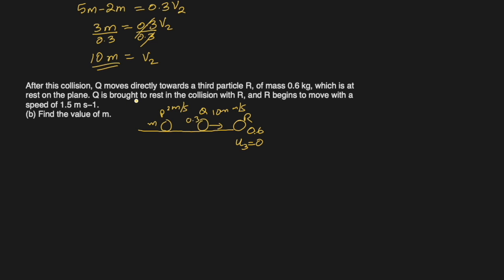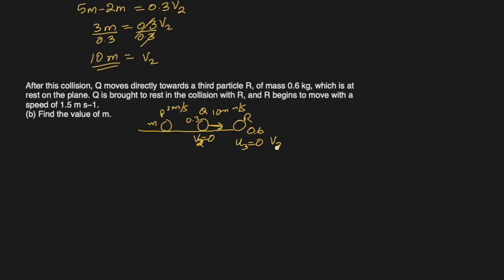Q is brought to rest in the collision. When Q hits R, it stops. So we can say v2 is 0. And R begins to move with a speed of 1.5 meters per second.